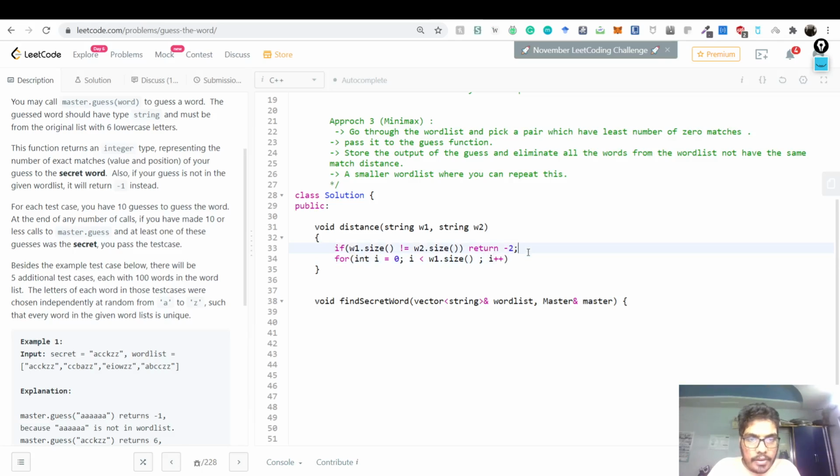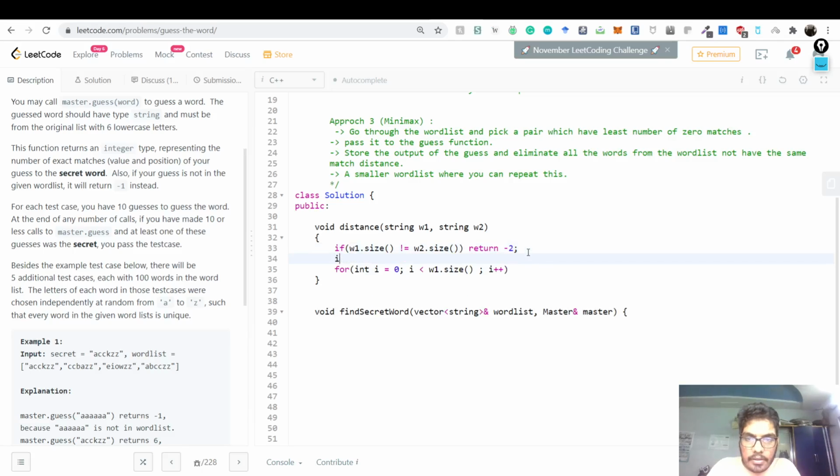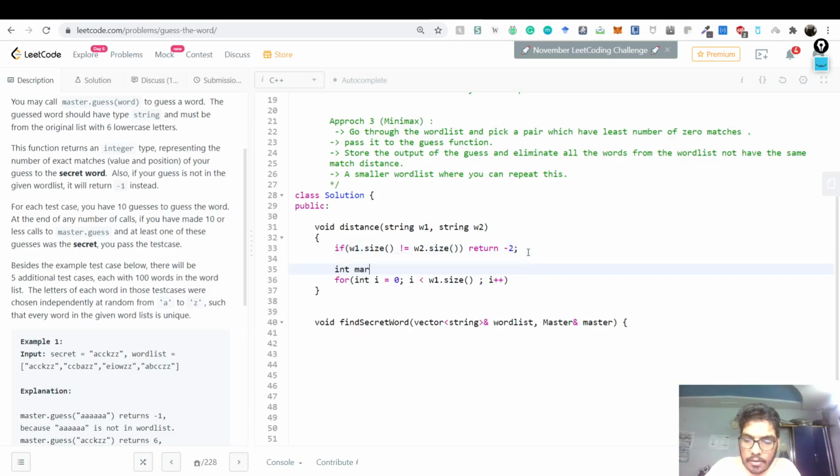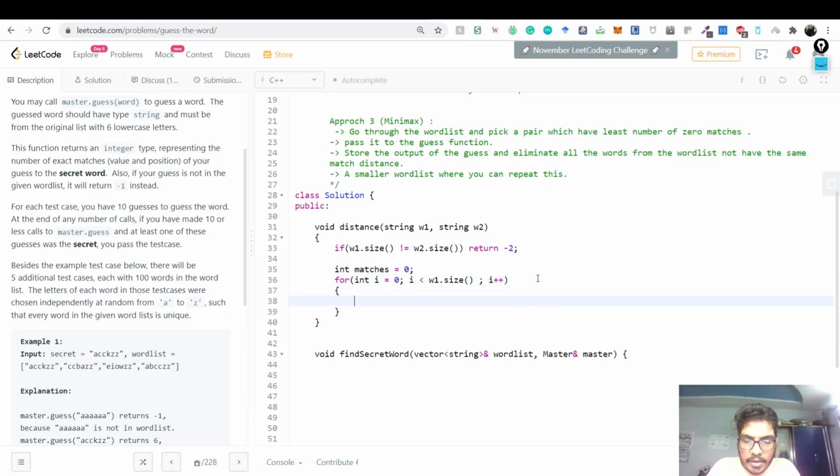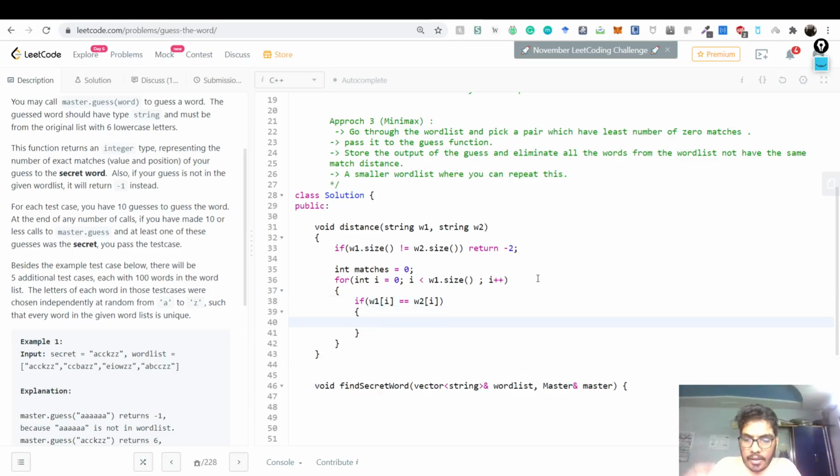There is a variable called int matches, which we set to 0. Then if there is a match, if w1[i] is equal to w2[i], we simply increment matches.